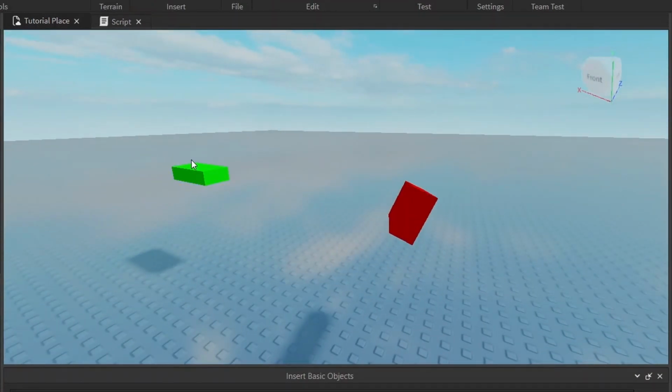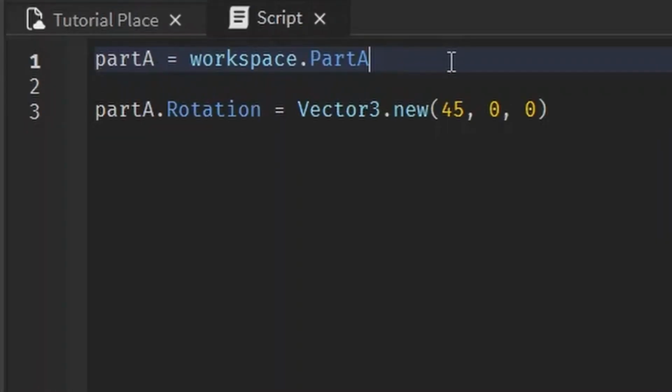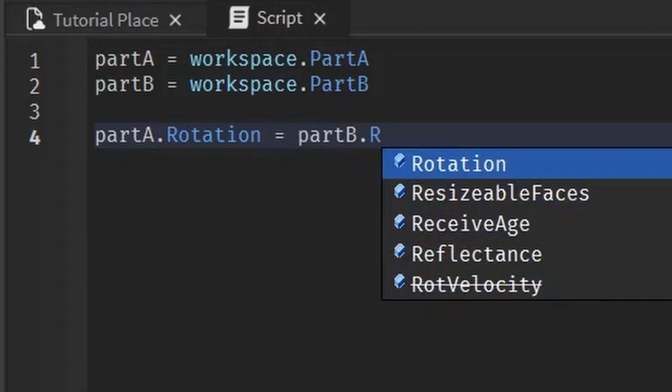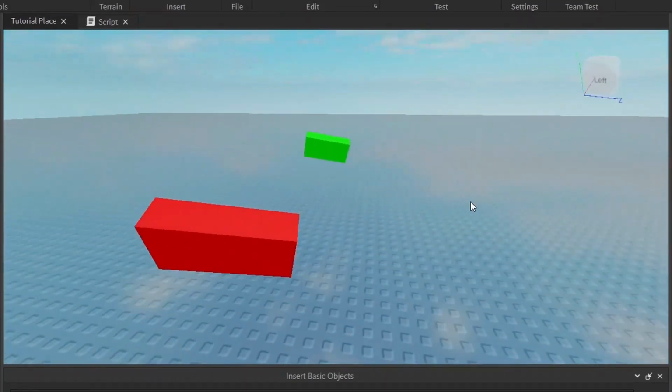And if you want the green part to mimic this rotation exactly, it's exactly as you would do it for the position. So just set part A's rotation to be equal to part B's rotation. And bam, they are identically rotated.